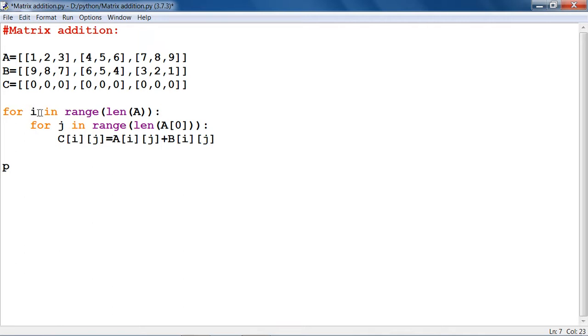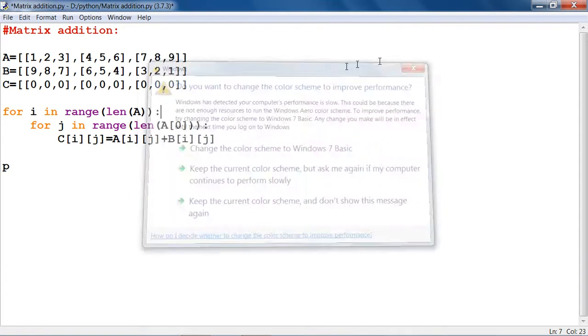For example, i in range 3 means it will take the values 0, 1 and 2, and then it will come to the j range, which will also be 3. So j will take the values 0, 1 and 2. So for i equal to 0, it will come to the j range and take the values 0, 1 and 2.